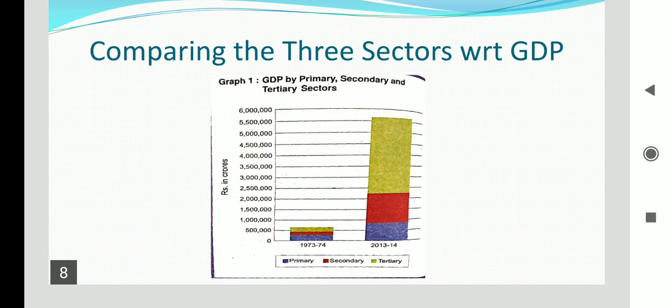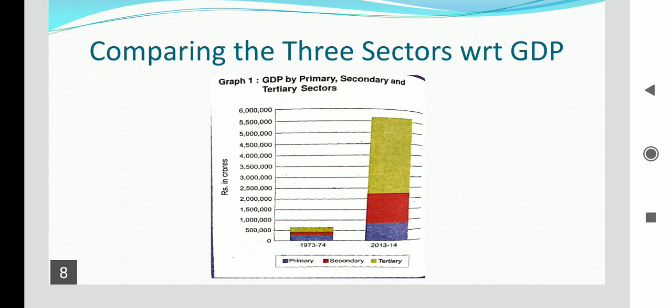So it is showing the production of goods and services in the three sectors for the two years. Can you guess, they have shown it with different colors? The color blue is showing the primary sector, red is showing the secondary sector, and the olive or green color is showing the tertiary sector.